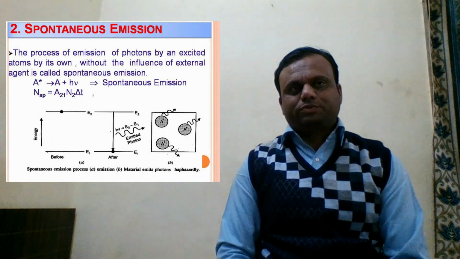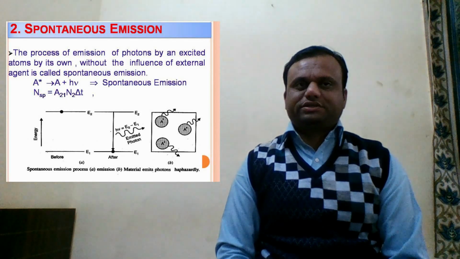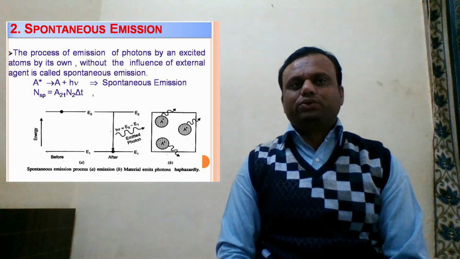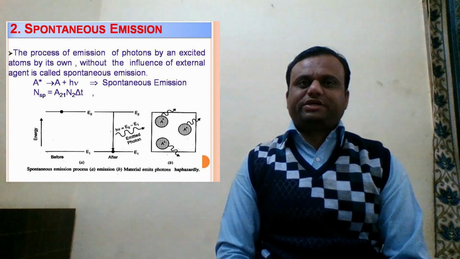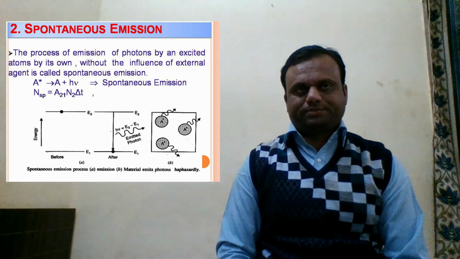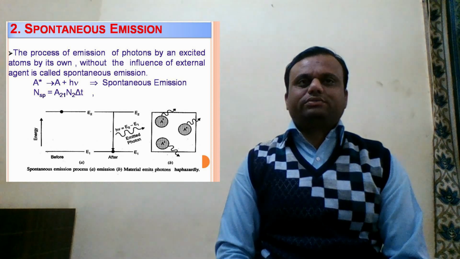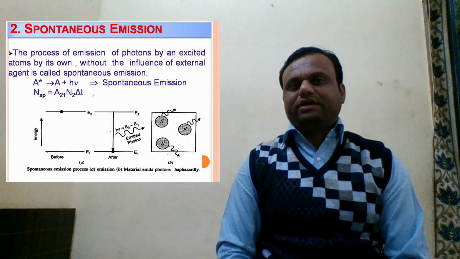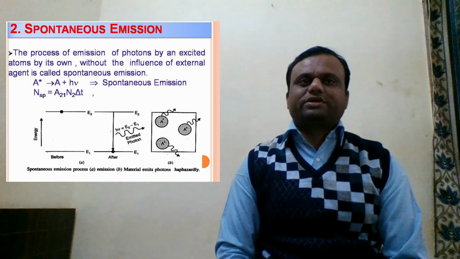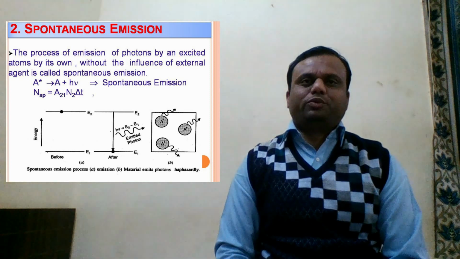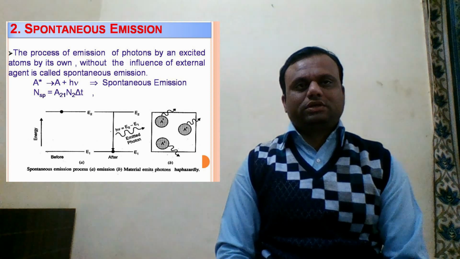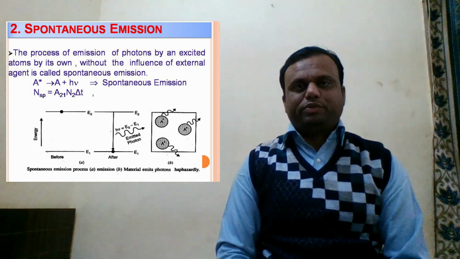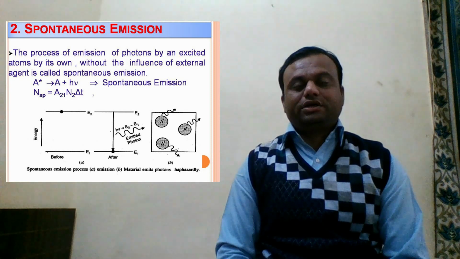Now the second one is spontaneous emission. Now in the first process, the atom is excited to the excited state, and that excited state E2 is an unstable state. That's why that atom does not wait in that state for a longer time, and hence the process will occur. Now in that process, without taking any time, that atom takes a downward transition. And hence we can see that spontaneous emission is the process in which emission of photons takes place by an excited atom on its own, without any influence of an external agency or agent, and it is called spontaneous emission.